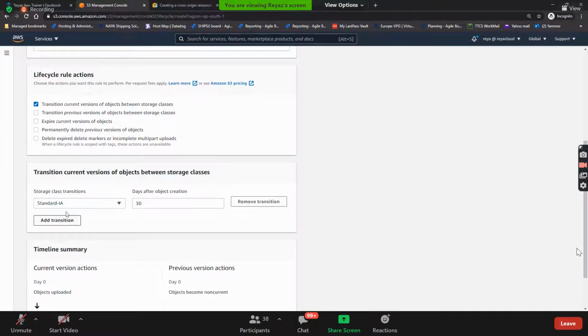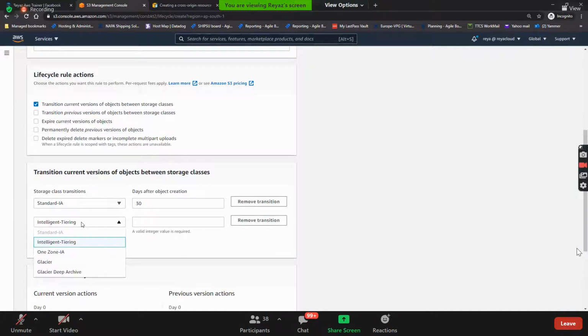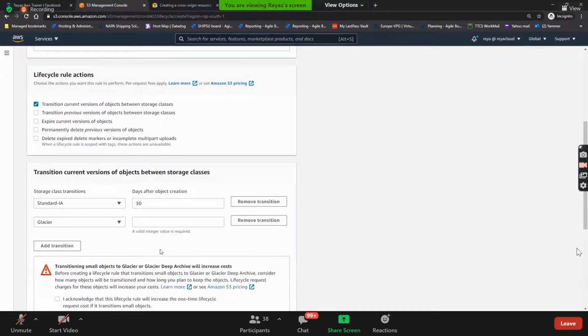After that, what do you need? Add transition. From Standard-IA, where does it have to move? You could move to Intelligent-Tiering, or One Zone-IA, but I want to move it to Glacier. How many days for Glacier, guys?